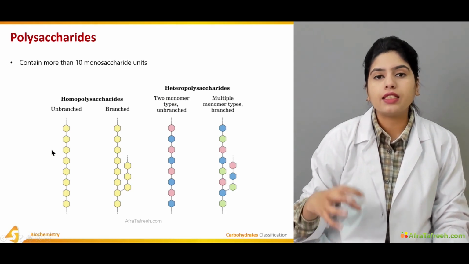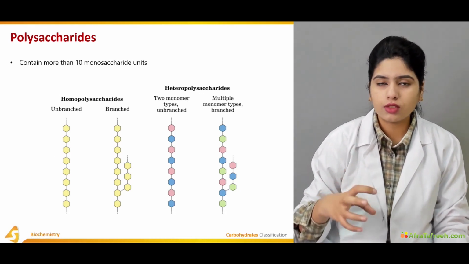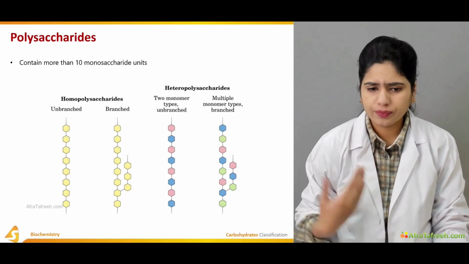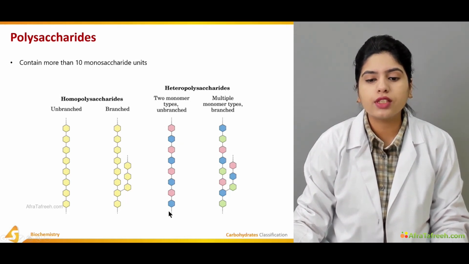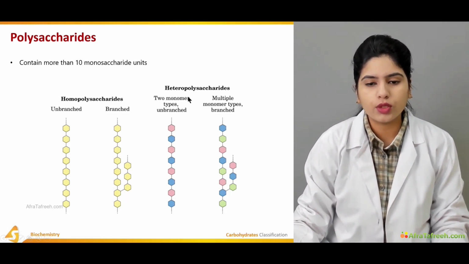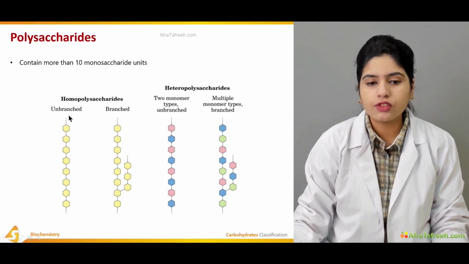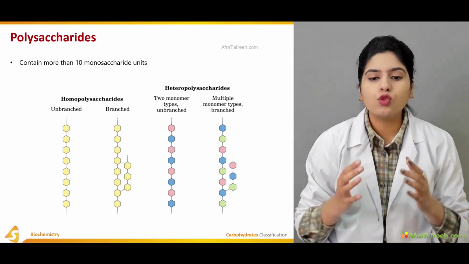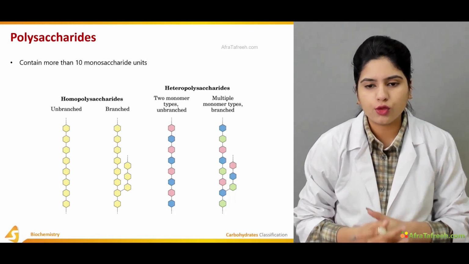Homopolysaccharides are formed by the same kind of units or monosaccharides bonded to each other. When different monomers are attached with each other, they are known as heteropolysaccharides. They can be branched or unbranched homopolysaccharides, or unbranched two monomer type, or multiple monomer type branched heteropolysaccharides.